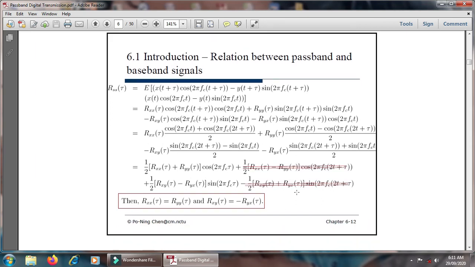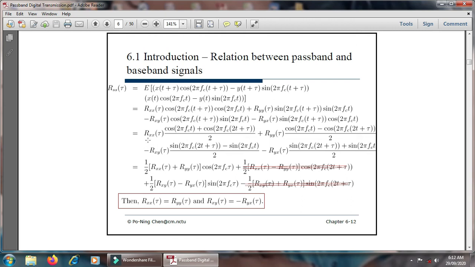Basically, the relationship between the passband and baseband signal will be represented here. RSS of tau is equal to E of X of t plus tau cos 2 pi fc t plus tau, minus Y of t plus tau sin 2 pi fc t plus tau. Here E of X of t plus tau is again in concern with Rxx of tau, that is, Rxx, xy, yx and yy, in this way.